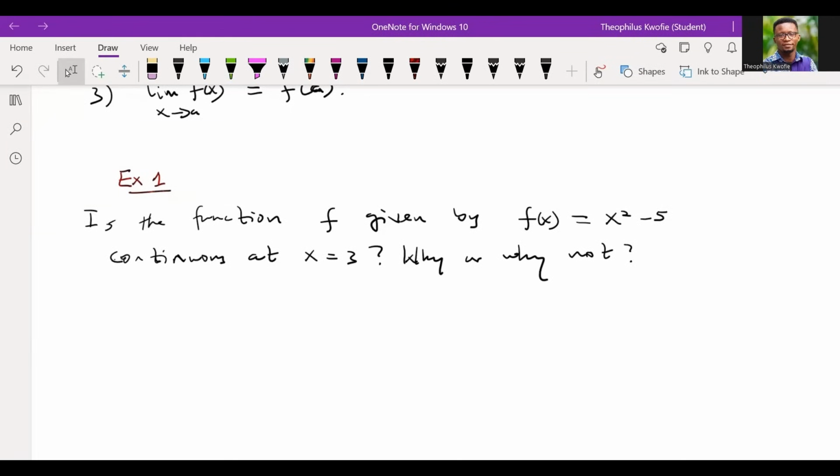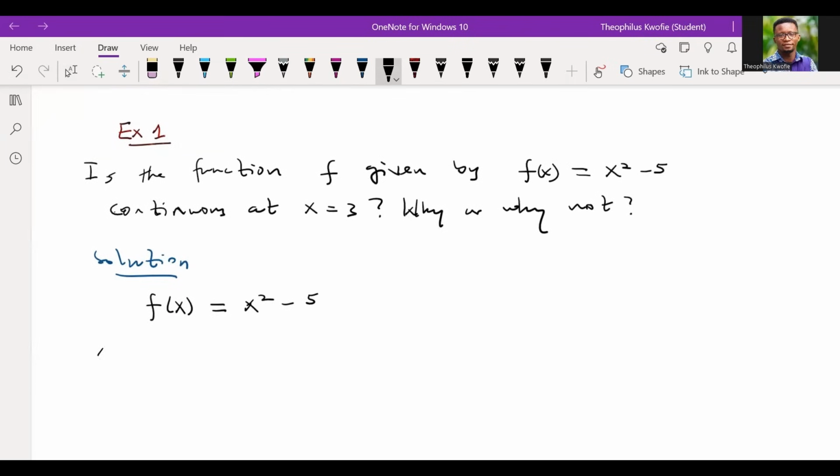All right. So it means that we have to go through the conditions, right? We have learned the conditions, so I want us to go through them very quickly. The first condition is that the function evaluated at the point a must exist. Since the function f of x is defined as x squared minus 5, f evaluated at the point, which is 3, should give us what?